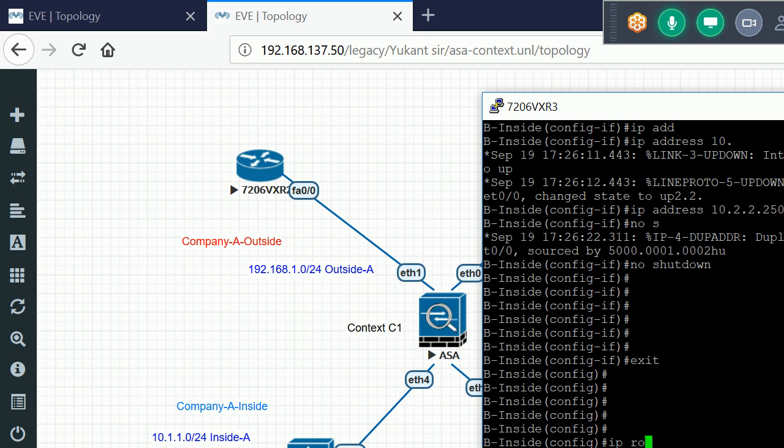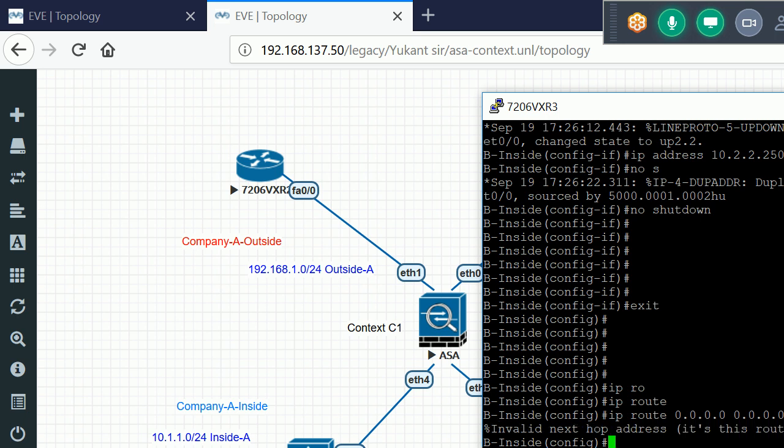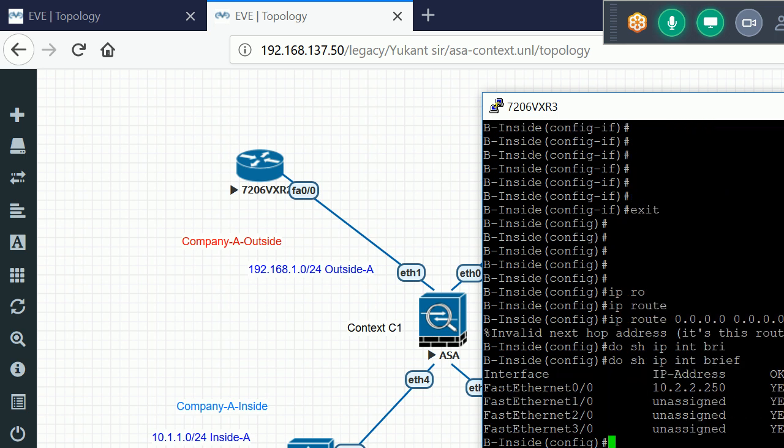I also add one default route, with the next hop IP address being my ASA inside interface IP address. Invalid next hop address. Let me do show ip interface brief.